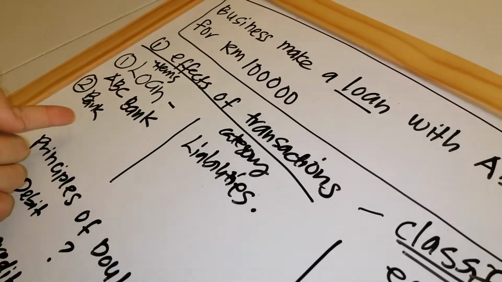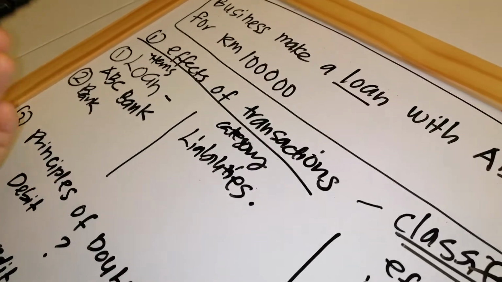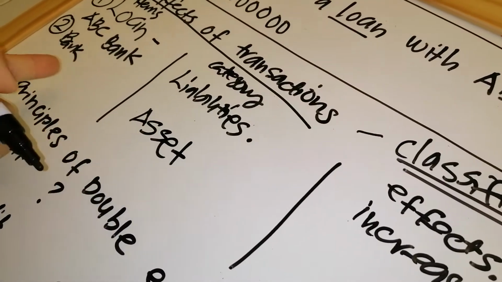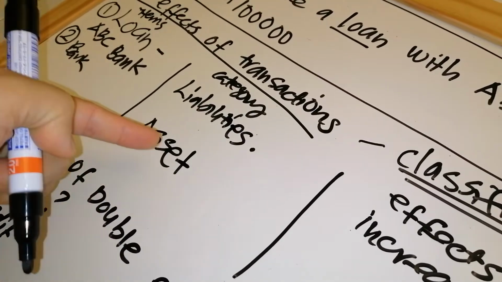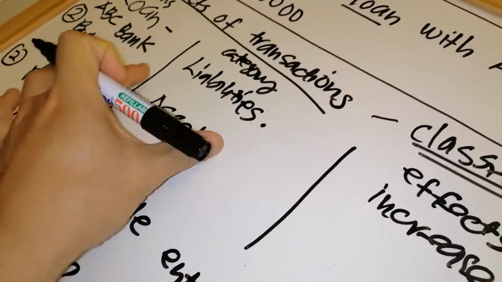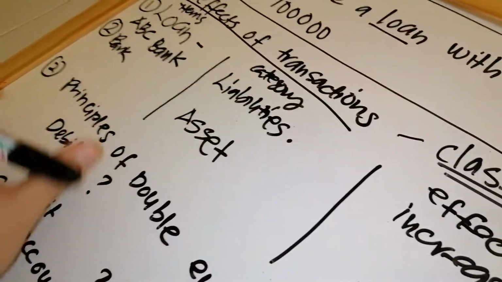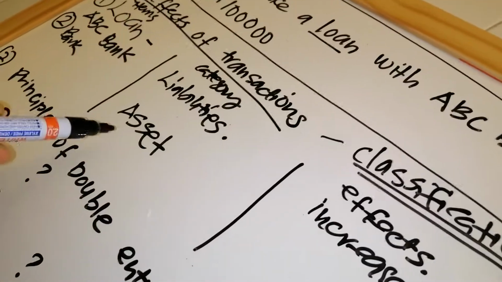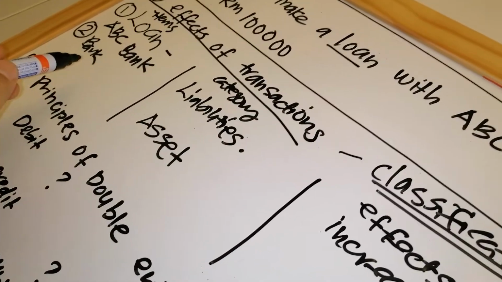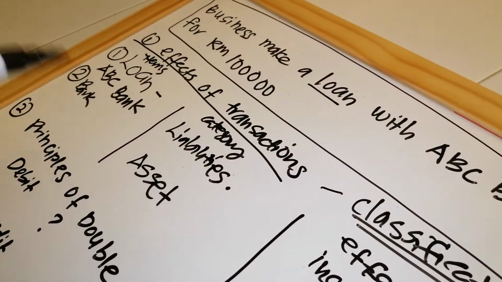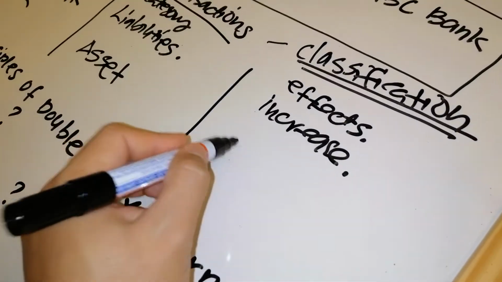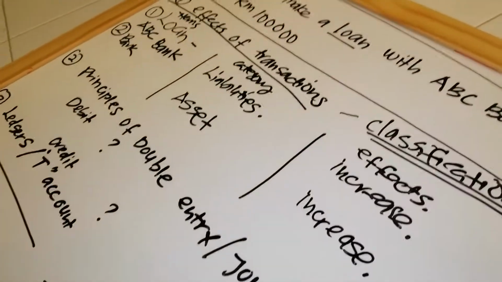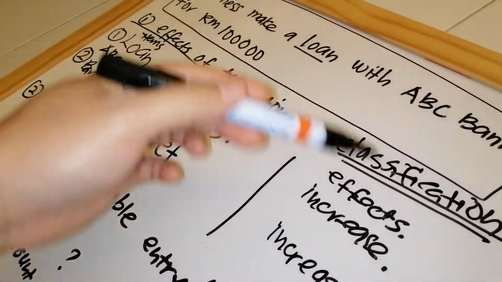If you check from the wheel, you will see that the category of bank is asset. You will not see bank categorized under revenue. If you categorize bank under expenses, you make a mistake here, which means this one will also have a mistake. So now the bank transfers cash into your bank account, where your means the business. So your asset will increase. You received money, so you have the perfect effects of the transaction here.